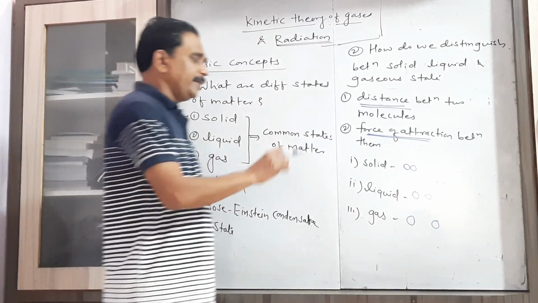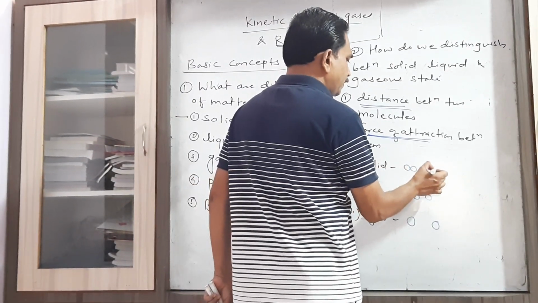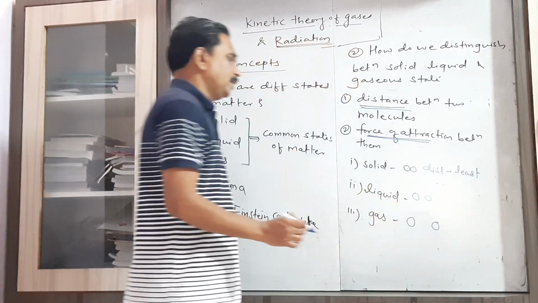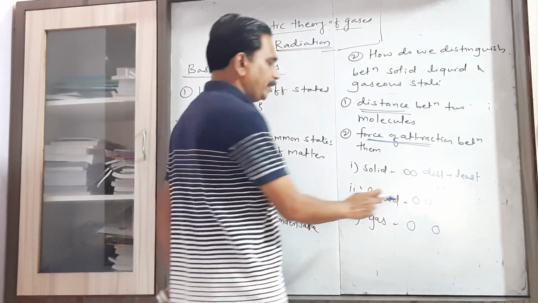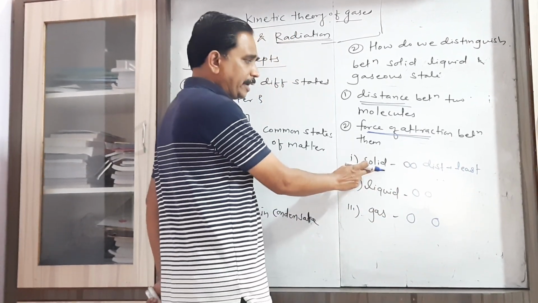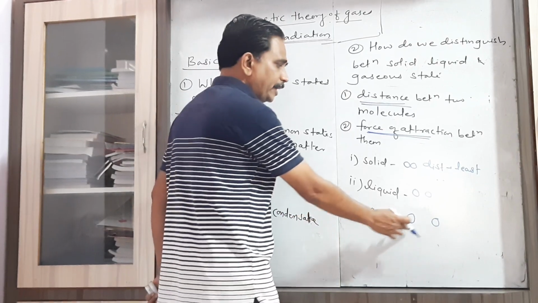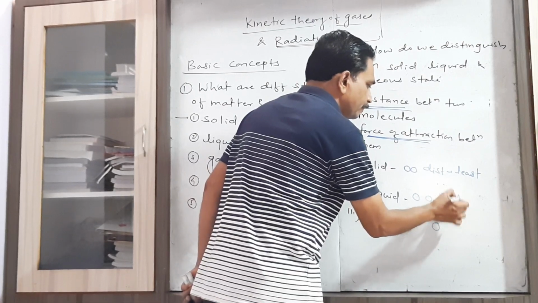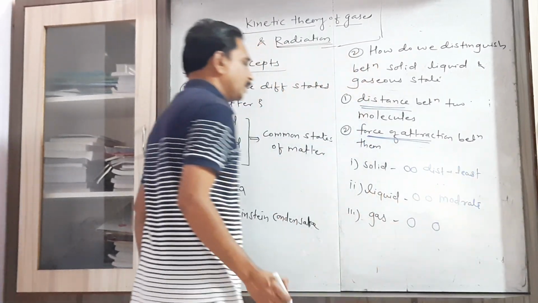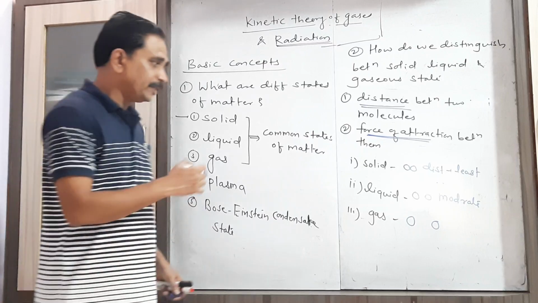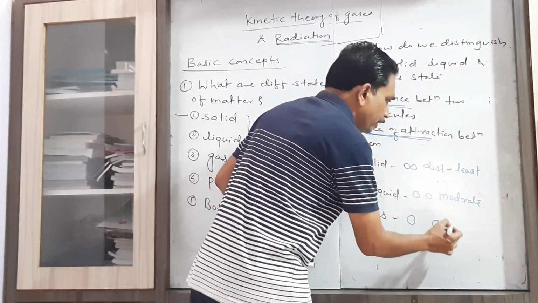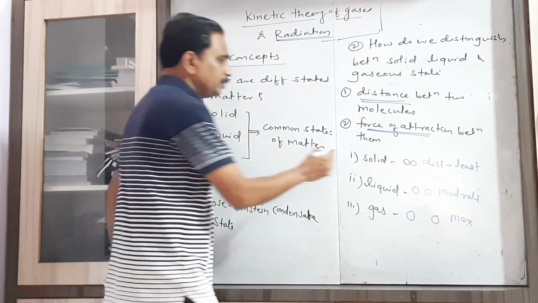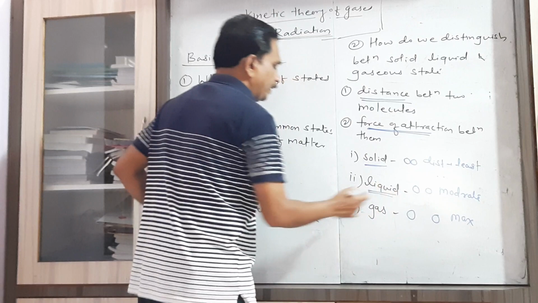So all of you know that in solid state, distance between two molecules is least. In liquid state, distance between two molecules is more than in solid but less than in gas. So that's why this distance is moderate. And in case of gas, the distance between the two molecules is maximum, that is more than that of the solid state and the liquid state.